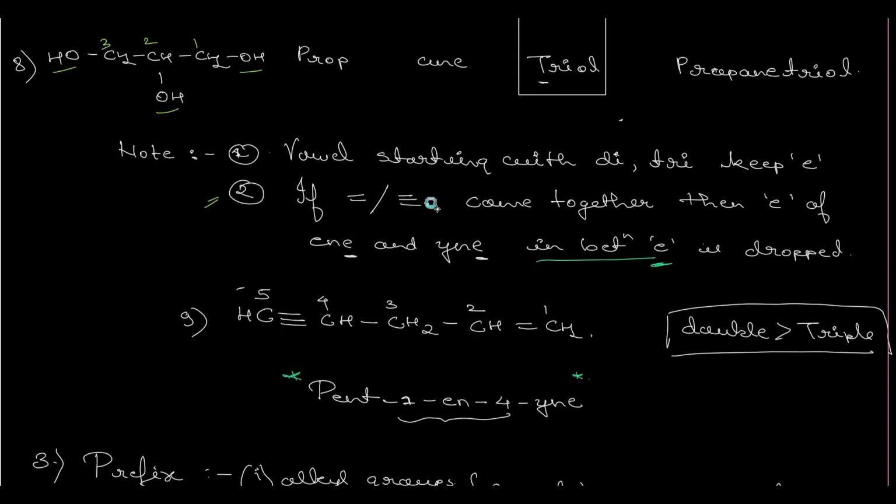The word root for the longest chain of 5 is pent. Primary prefix, first we will prioritize the double bond, hence 1-en. E is being removed or sacrificed. Why? Because this is a rule, and this rule we need to keep in mind. When double bond and triple bond come together, E from ene and yne gets dropped. Okay, so pent-1-en-4-yne. So this you need to remember.